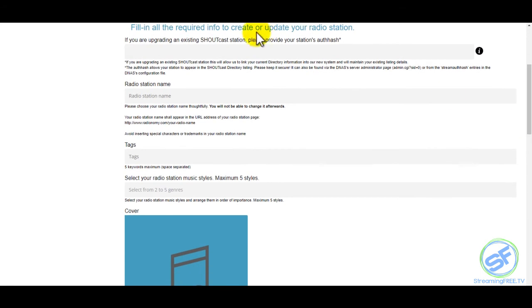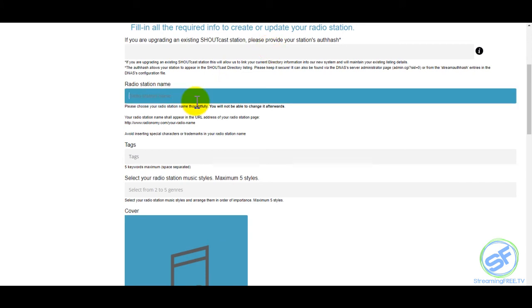It says if you're upgrading an existing Shoutcast station, please provide your station's authorization hash. If you have that from your previous server, you can put it in there. If you don't have that, no need to worry about it. In most cases, if you can't get access to it, it's not a big deal. We're just going to create a new authorization hash that will get you listening on the new Shoutcast. Come down here and click your radio station name.